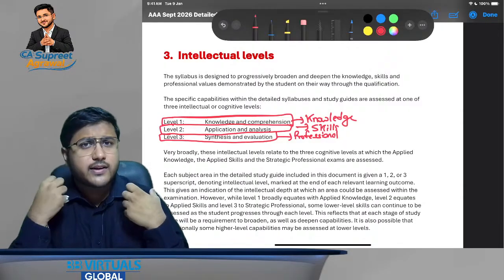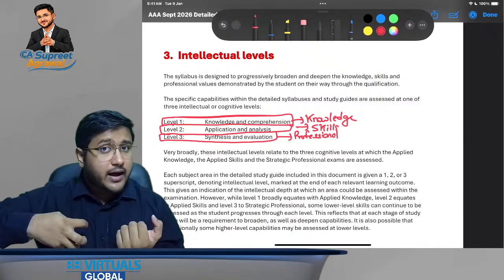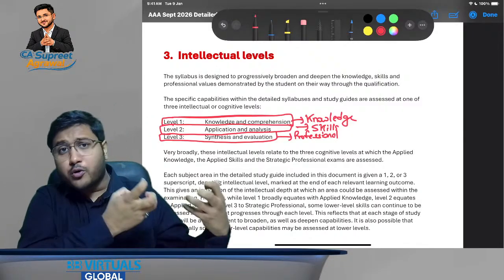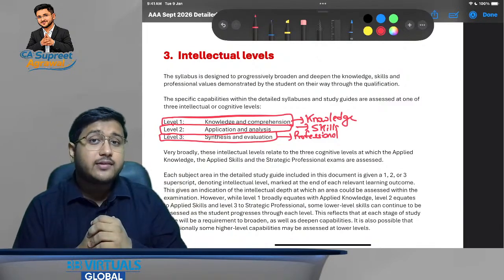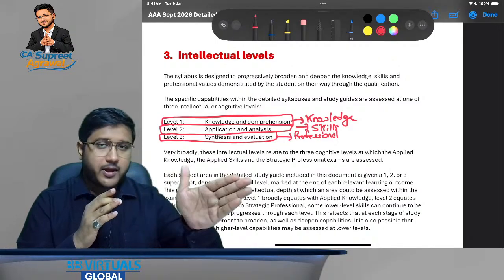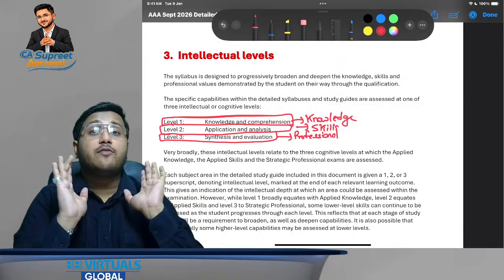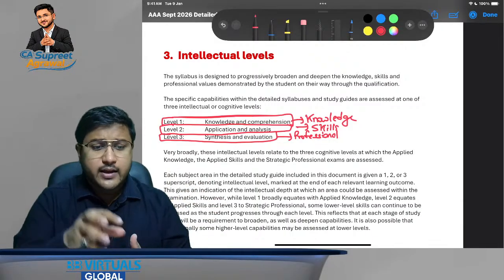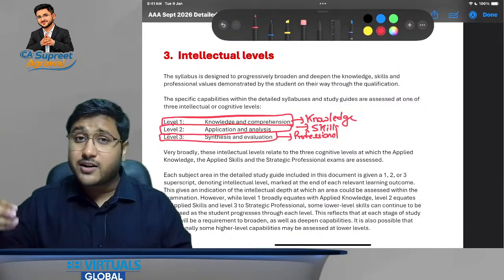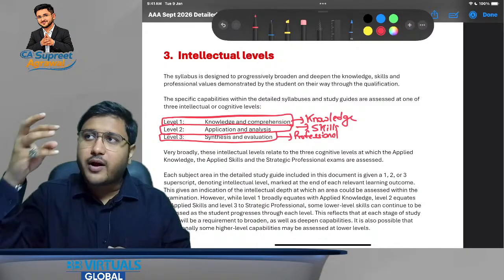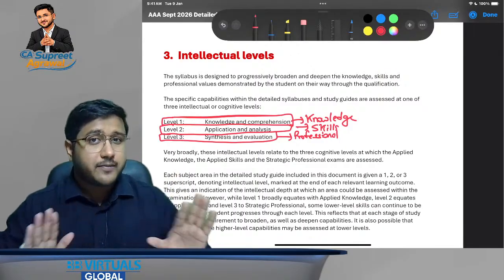When I say synthesis and evaluation, first of all, we have to identify the requirements, we have to evaluate, and then we have to understand from our subject point of view what could be relevant over here. What I mean is whether the auditor should take step A or step B. We have to synthesize, look at all the possibilities, and then frame our answers with proper judgment. In case of AA, writing one audit procedure might have been sufficient, but in case of AAA, you also have to justify why that particular audit procedure is required, and that is what makes AA and AAA very different.